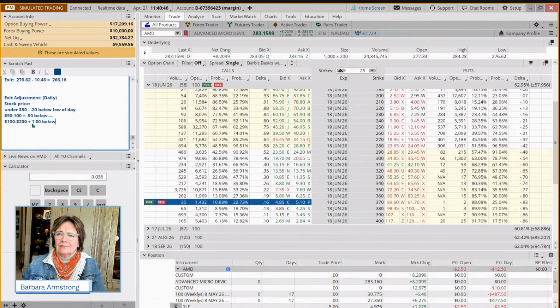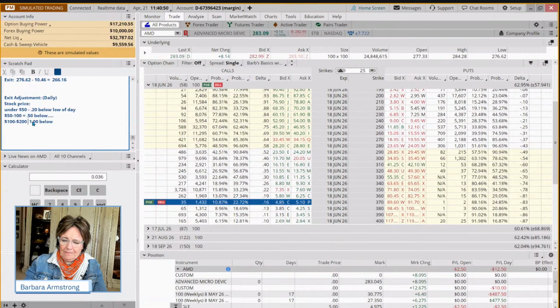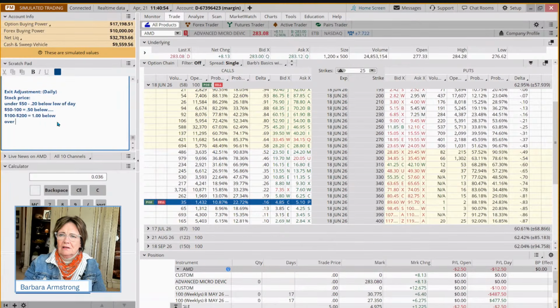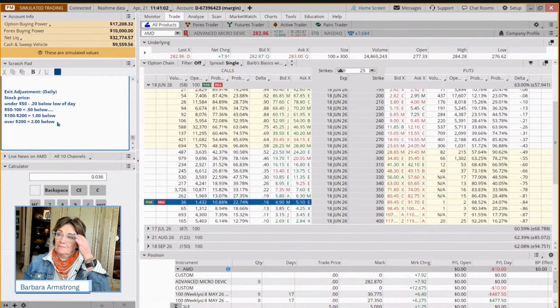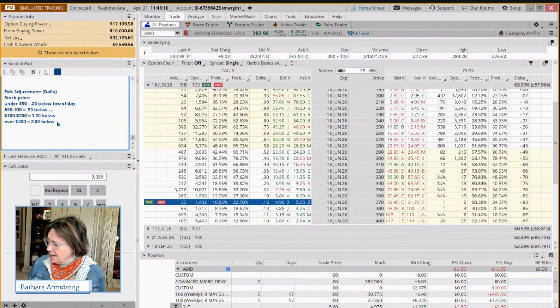And then if it's over 200, and some might just say I'm just going to make it $1, then it's $2 below. But this thing can move $10 in a day, and this is just an idea of how you might structure an exit.